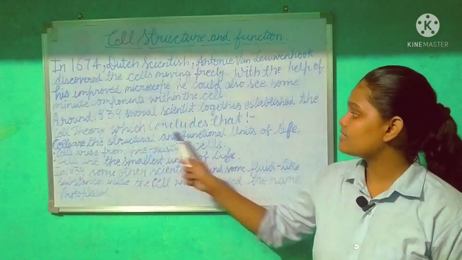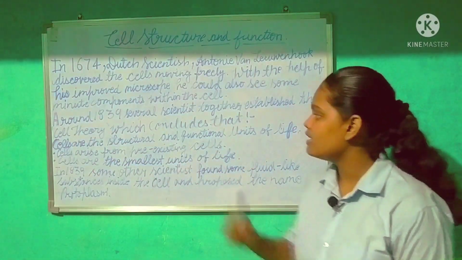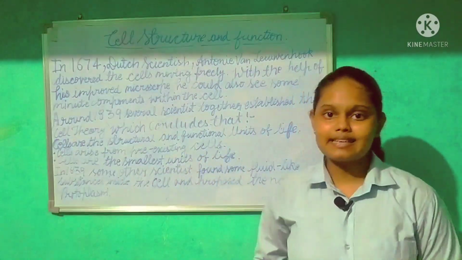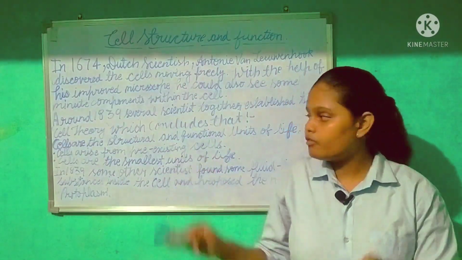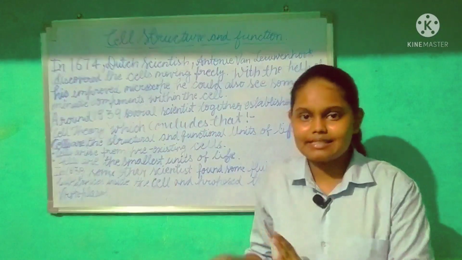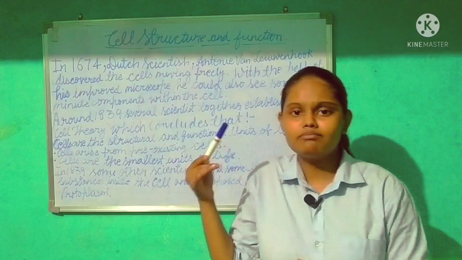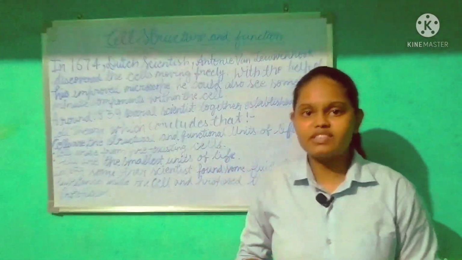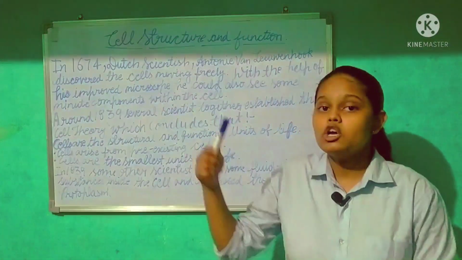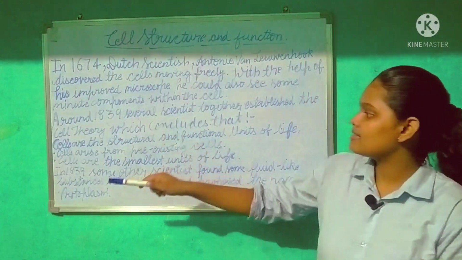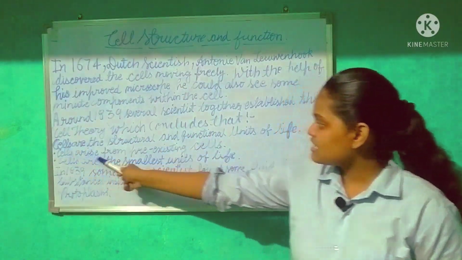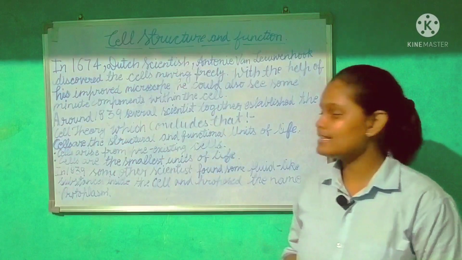They categorize cells as the structural and functional unit of life. Cells arise from pre-existing cells. They also found that before we searched about cells, there was a presence of cells in our environment, and even a number of organisms were made up of cells before we searched about it. So from those cells, these cells come. So cells arise from pre-existing cells.